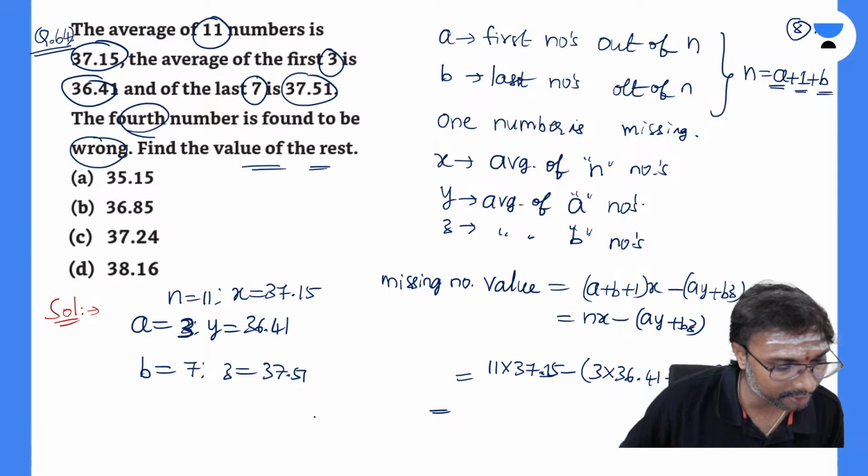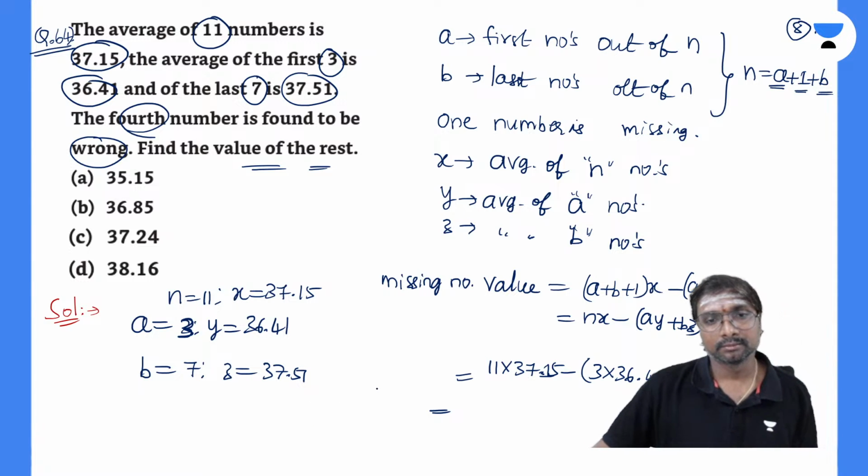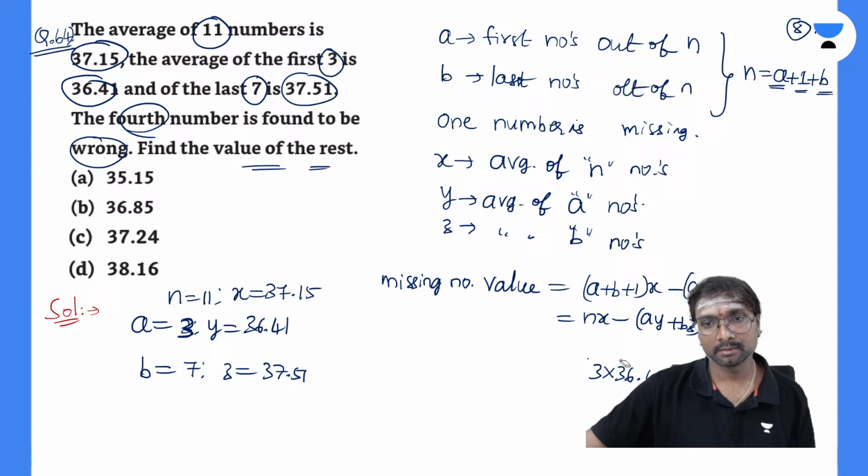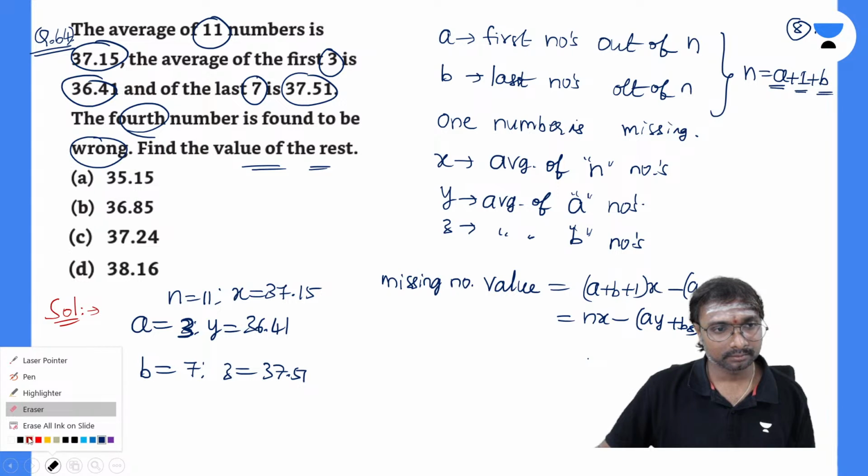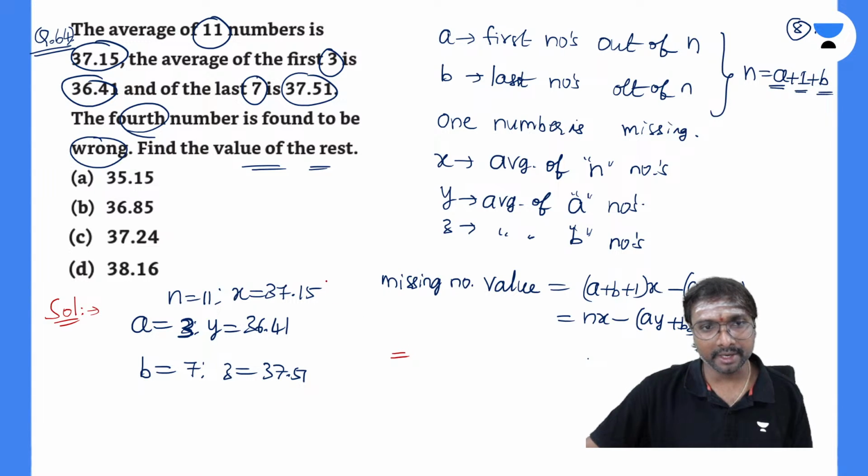Are these visible or not visible? I'll be writing beside. What is that missing number?